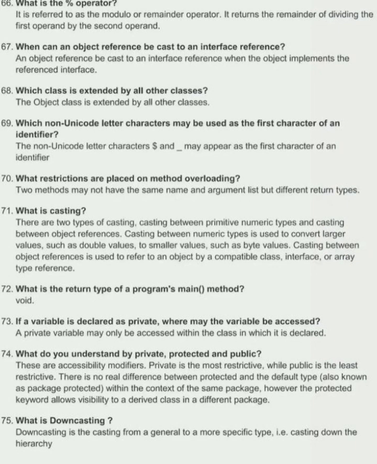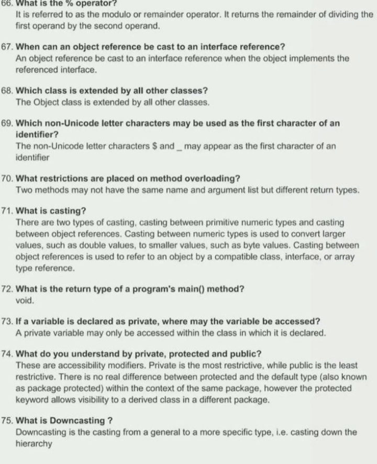71. What is casting? There are two types of casting: casting between primitive numeric types and casting between object references. Casting between numeric types is used to convert larger values such as double values to smaller values such as byte values. Casting between object references is used to refer to an object by a compatible class, interface, or array type reference.